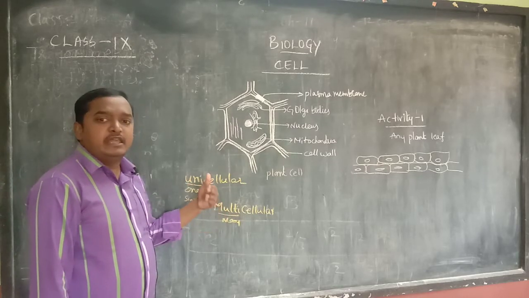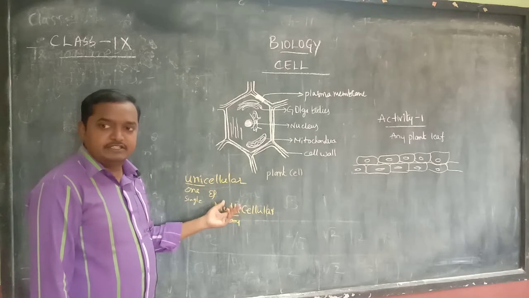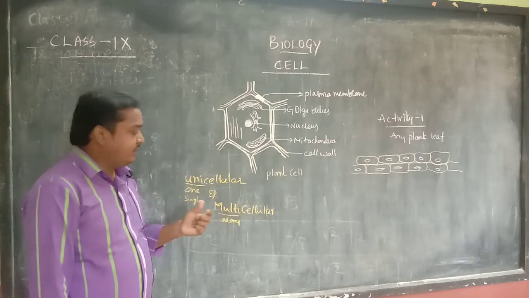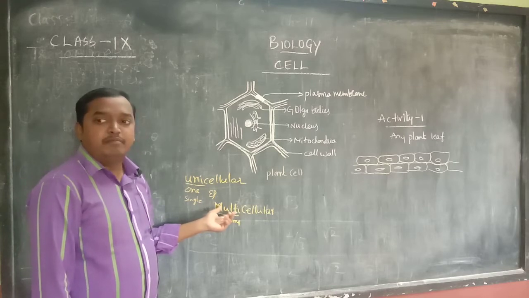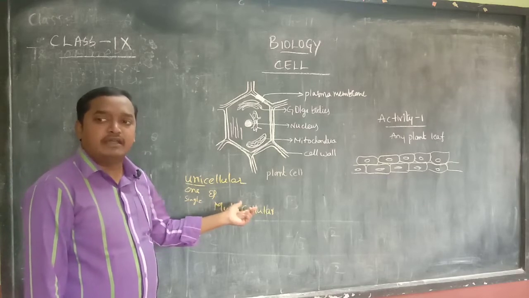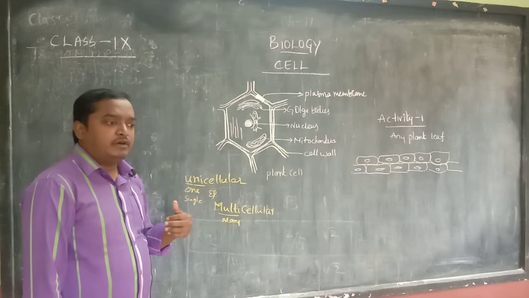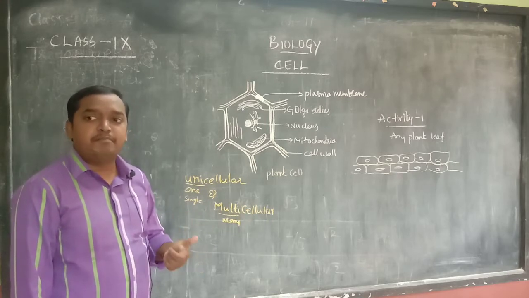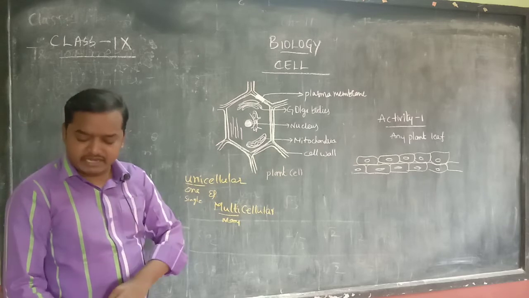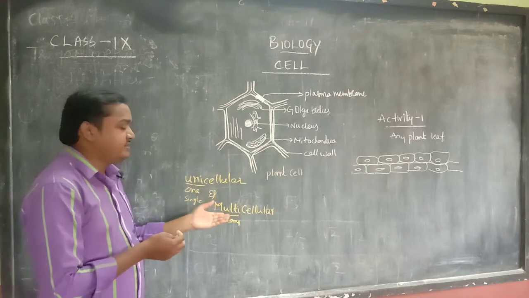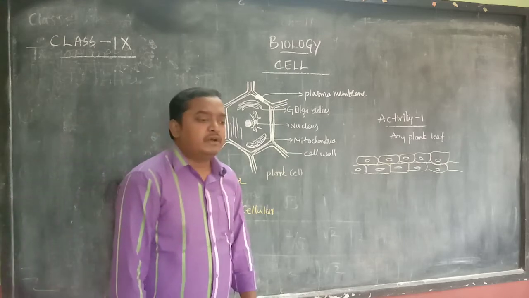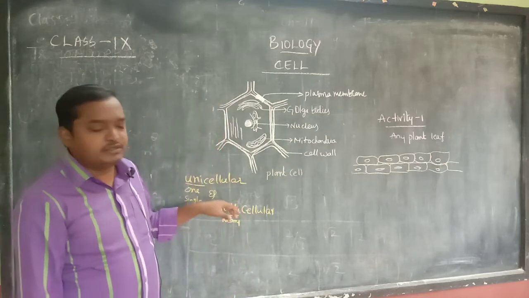Whereas if any living organism is made up of more than one cell, we call it a multicellular organism. So human beings, unicellular organism or multicellular? Multicellular. We are having many cells, no? Yes, multicellular. Chlamydomonas, bacteria, some of the microorganisms come under unicellular.